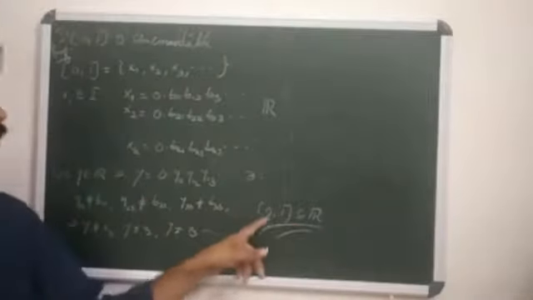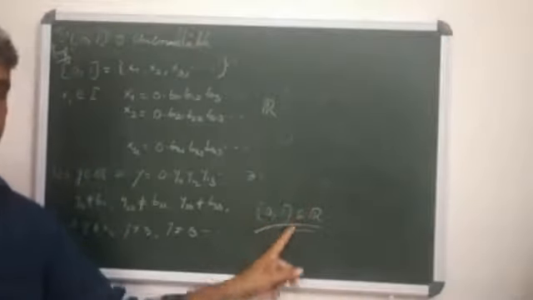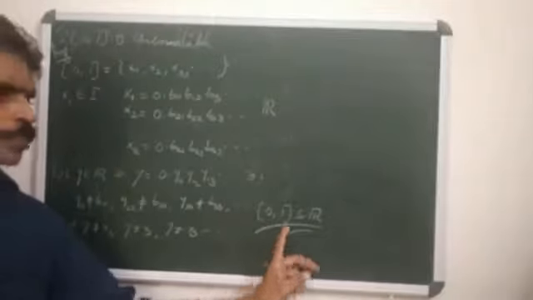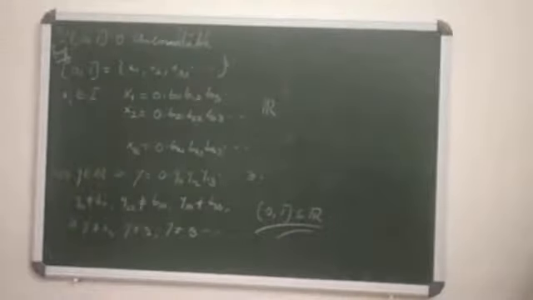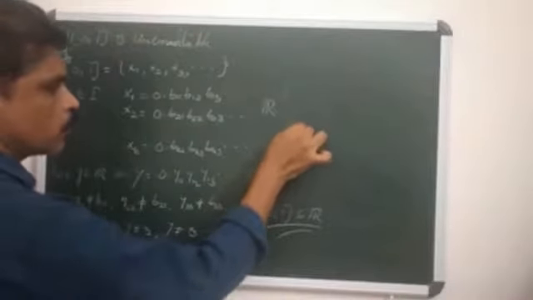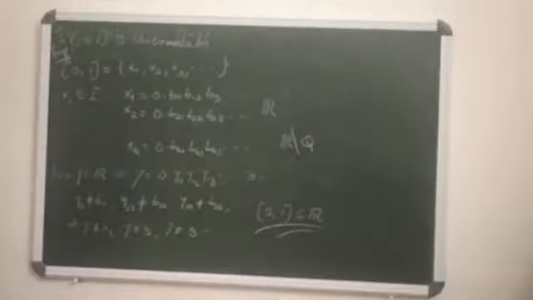Since [0, 1] is uncountable, surely R is uncountable. If R were countable, then it would have an uncountable subset. That is absurd. Now, what is the set of irrationals? The set of rationals is countable, and the set of irrationals is the complement of Q in R. So the set of irrationals is also uncountable.